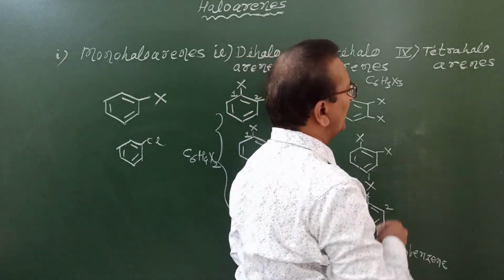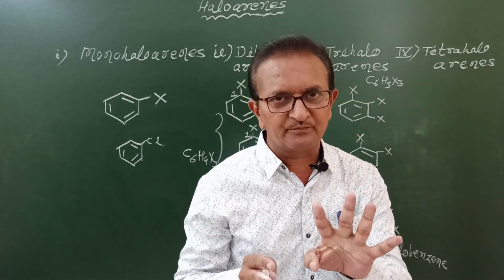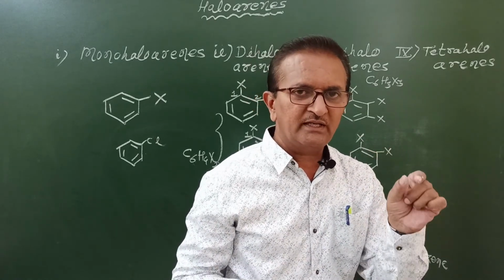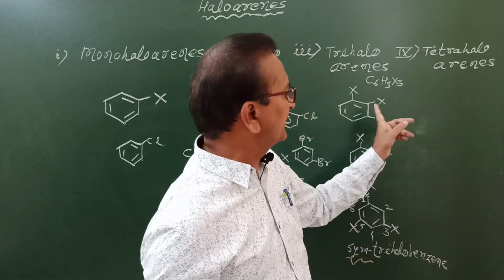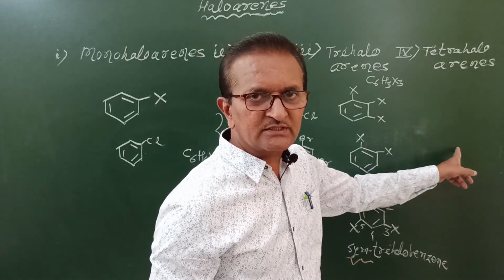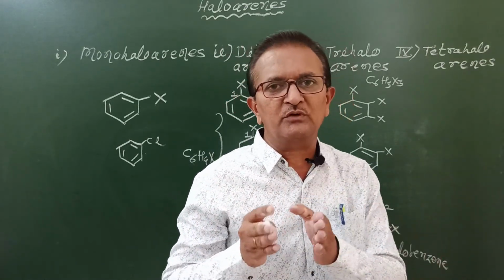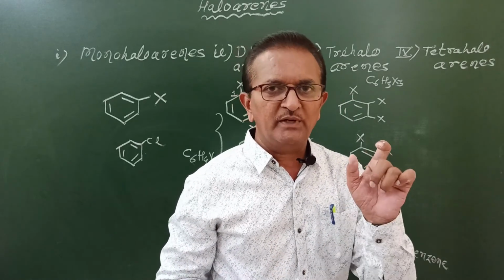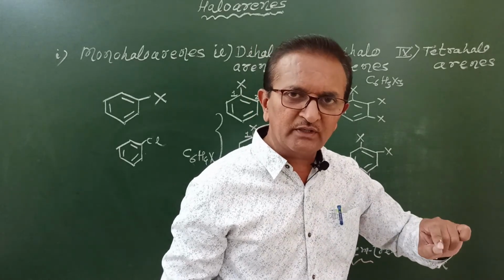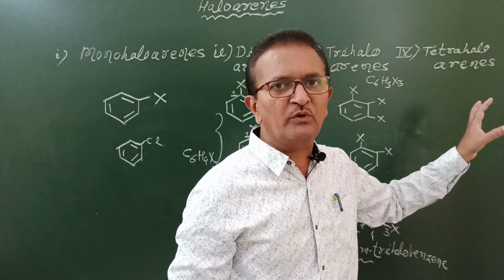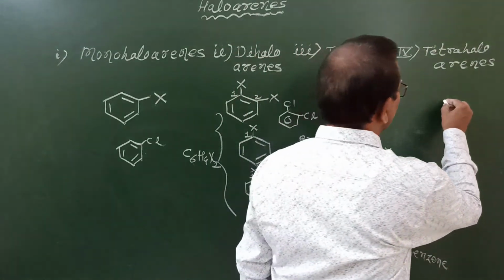Now let us see tetrahaloarenes. The prefix tetra indicates 4. Aromatic halogen compounds in which 4 halogen atoms are directly bonded to the benzene ring, aromatic nucleus or aromatic ring are called tetrahaloarenes. Or we can put it in the form of a definition: aromatic halogen compounds formed by the replacement of 4 hydrogen atoms of the benzene ring by 4 halogen atoms are called tetrahaloarenes. Now let us see the representation.